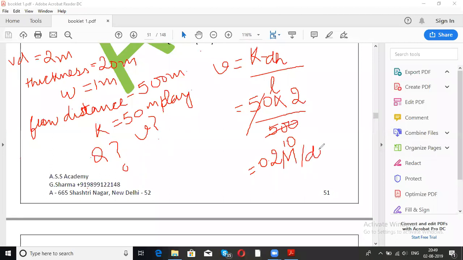the dimensions, right? You should know what will be the dimension of your answer. Clear, guys? So this is what? This is 0.2 meter per day. This is the Darcy's velocity, and this is how you will calculate it.